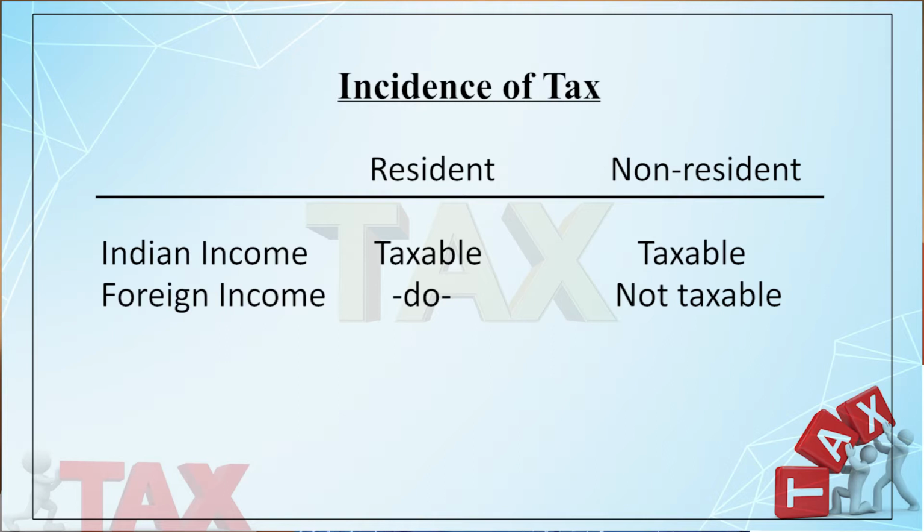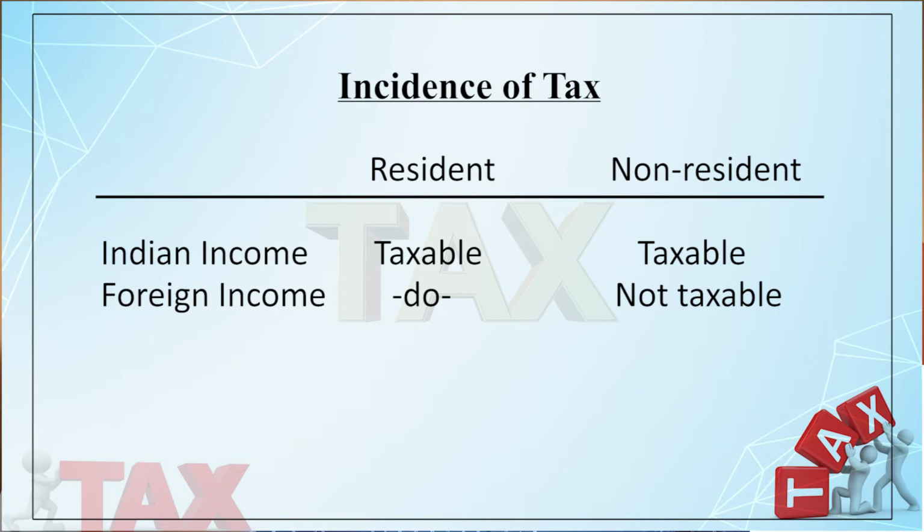From the table, it is clear that the Indian income is taxable both in the hands of the resident and non-resident. But in case of the foreign income, only in the hands of the resident is the foreign income taxable. From the table, you can see we have two statuses, resident in India and non-resident in India, and two types of income, Indian income and foreign income.